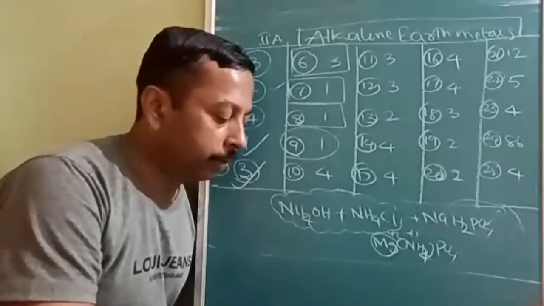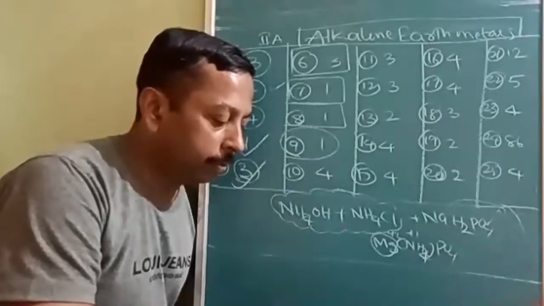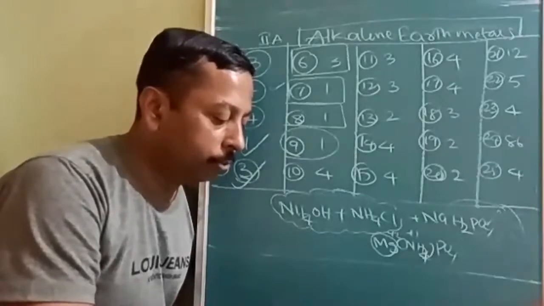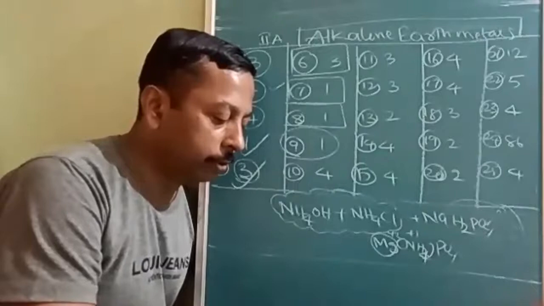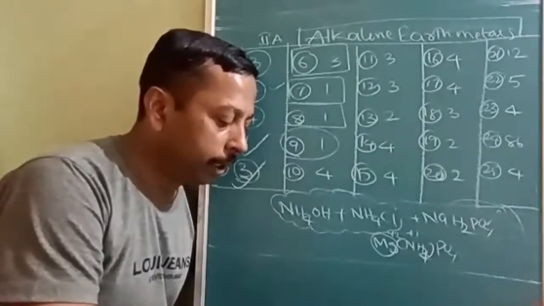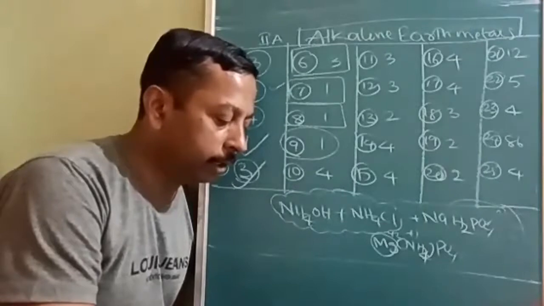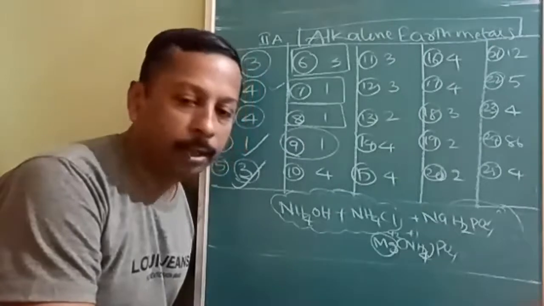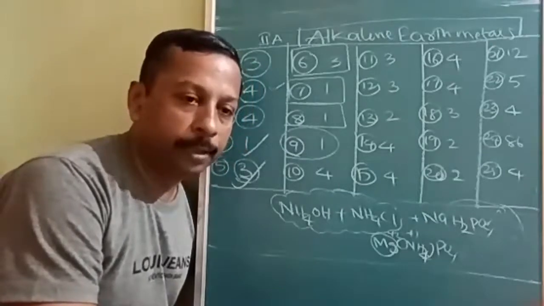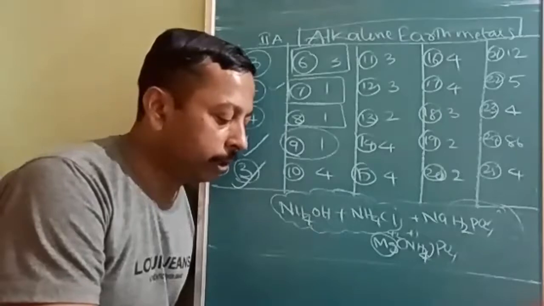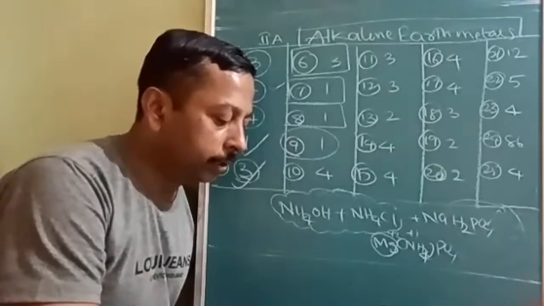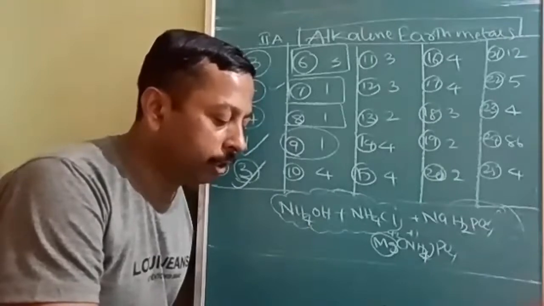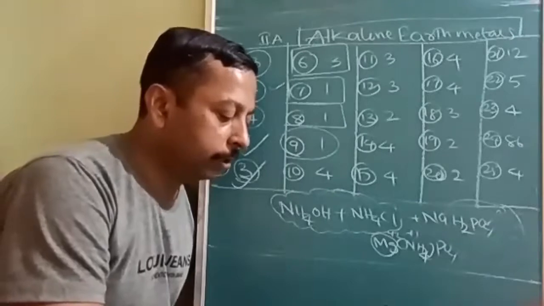Option 1, magnesium and beryllium show poor reaction. Option 2, the color of the solution is deep blue or black. And under suitable conditions, M(NH3)6 2+ can be recovered. These are the statements, and you have to select the correct statement. Option A, only the second statement is correct. Option 2, second and third both are correct. Option 3, 1 and 2 are correct. Fourth option, all 3 statements are correct.